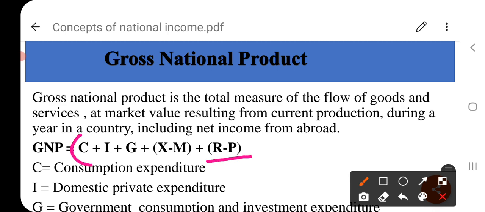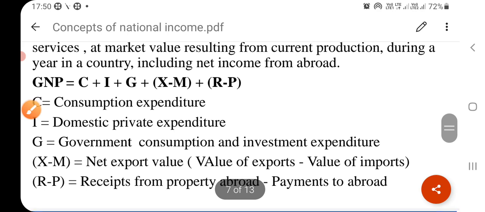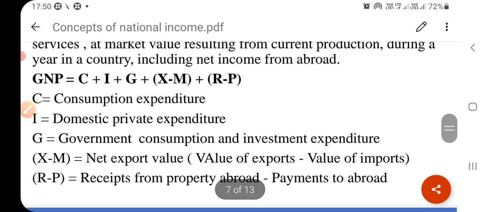This formula you have already learned in the aggregate demand concept. Only there is an addition of net income from abroad, means in terms of expenditure. So here GNP is equal to consumption expenditure C, domestic private investment expenditure I, G government consumption and investment expenditure, X minus M net export value.